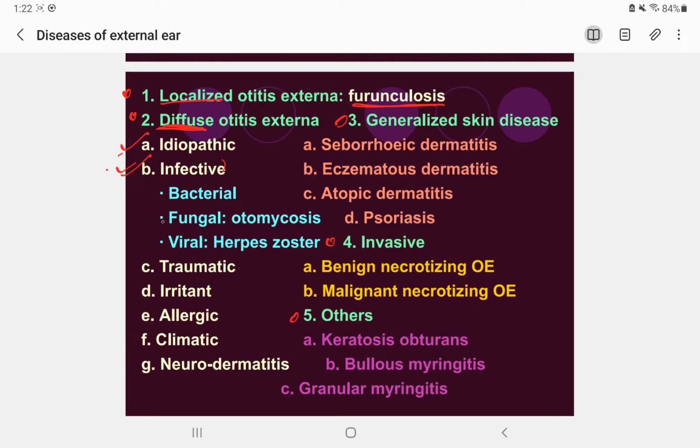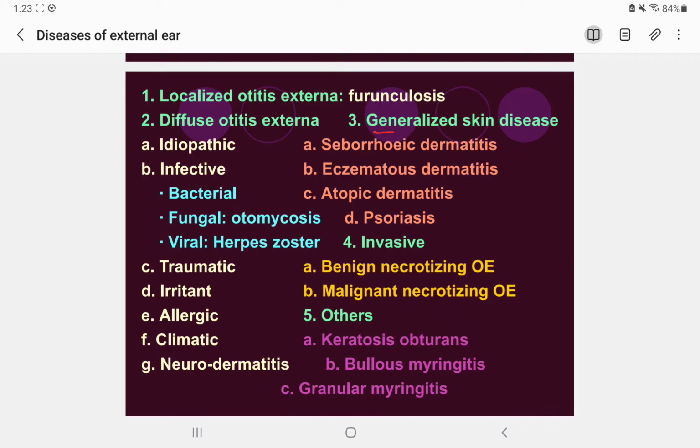It is either due to infective, that is due to infection by bacteria, fungus or virus, and then also traumatic, irritant, allergic, climatic and neurodermatitis, which can also cause diffuse otitis externa. In the infective we have bacterial, fungal, which can be caused by otomycosis, and viral, where we have herpes zoster, herpetic otitis externa. And traumatic, irritant, allergic, climatic and neurodermatitis. So that's it about diffuse otitis externa.